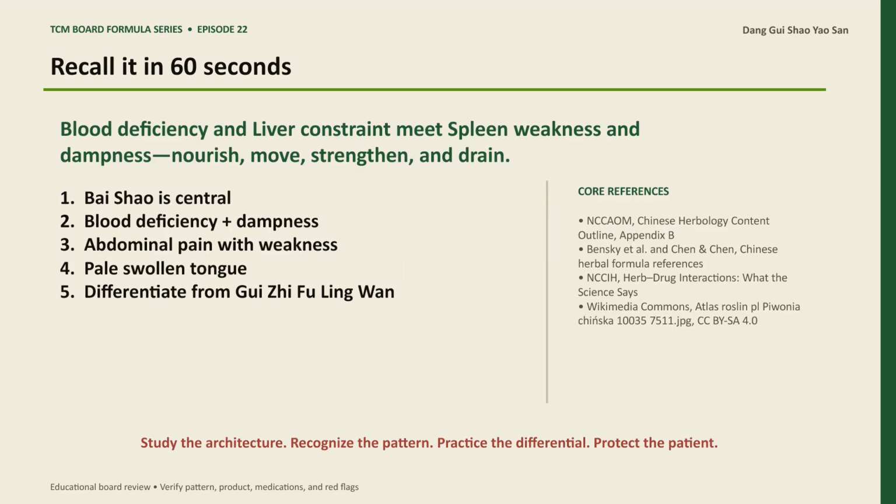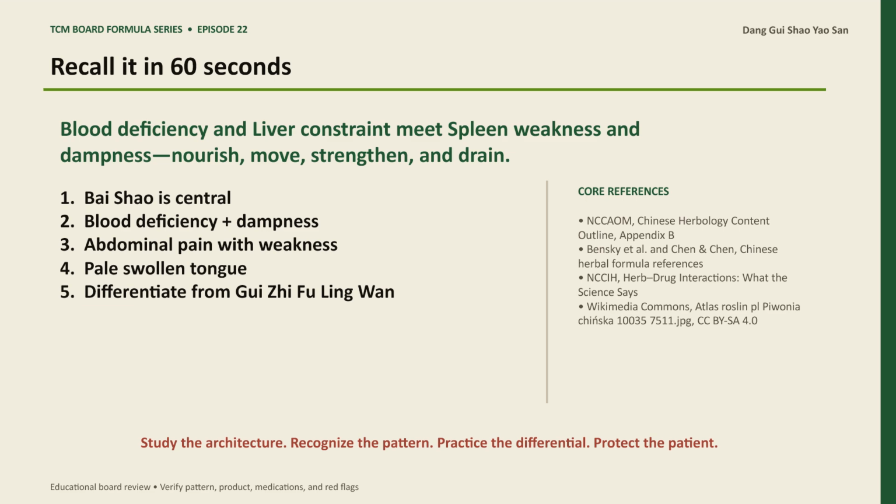Finish with 5 board pearls. Number 1. Bai Shao is central. Number 2. Blood deficiency and dampness. Number 3. Abdominal pain with weakness. Number 4. Pale swollen tongue. Number 5. Differentiate from Gui Fu Ling Wan.